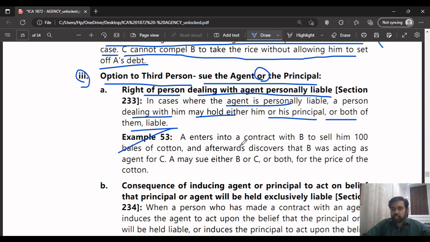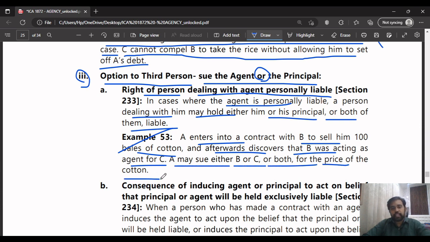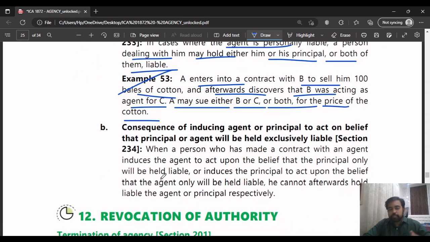For example, A enters into a contract with B to sell him 100 bales of cotton, but afterwards discovers that B was acting as the agent of C. So A may sue B or C or both for the price of the cotton. So A, who is the third person who sold goods to B, who is the agent of C, did not know that he is the agent of C. So now the person who sold him the goods can sue the agent or the principal or both for the price of the goods he has sold. That's what they're saying here.